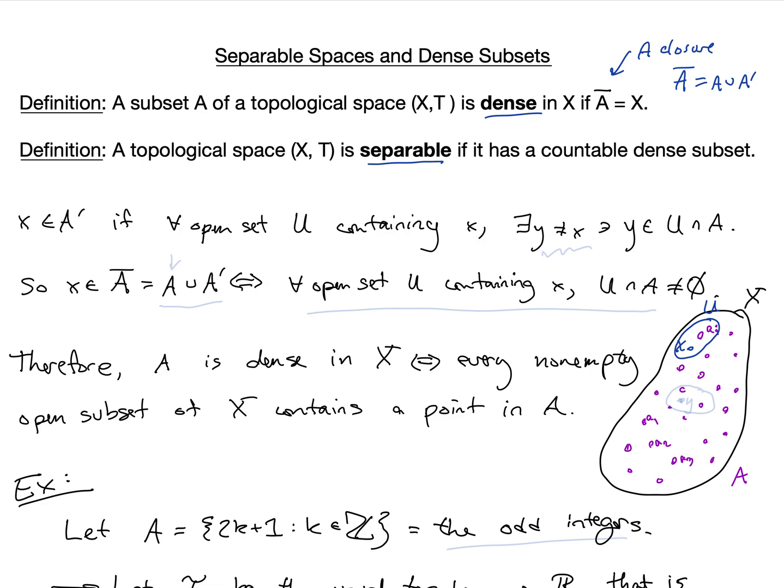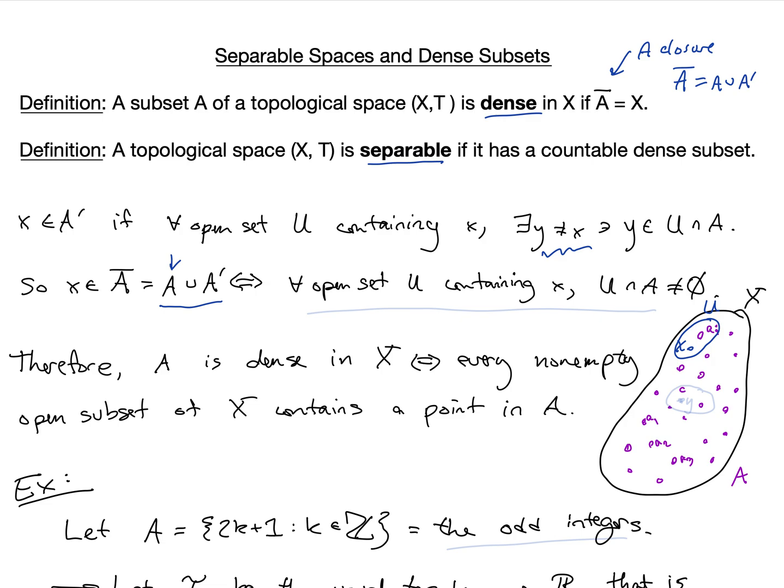And of course, since A closure is equal to A together with its limit points, we don't need to worry about this extra condition of Y not being equal to X, because if Y was X, then X would in fact be in A. So X is in A closure if and only if, for any open set U containing X, the intersection of U and A is not equal to the empty set, or there's something in A that is in that set U. So that means that A is dense in X if A closure equals X. That means every non-empty open subset of X contains a point of A.